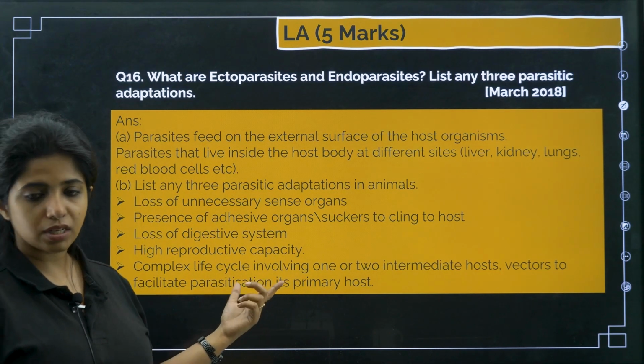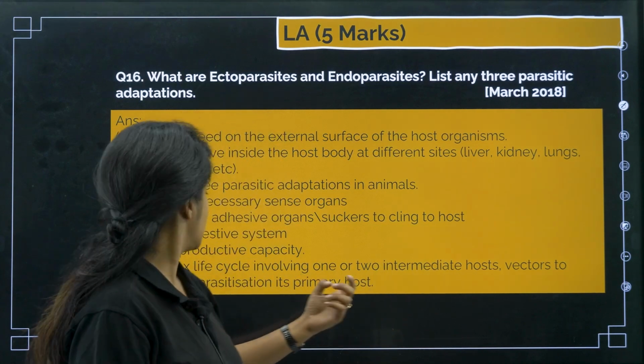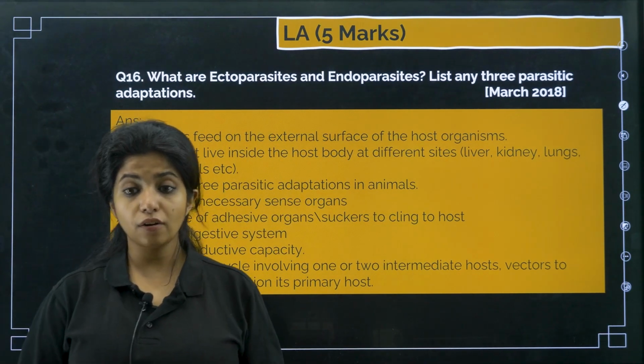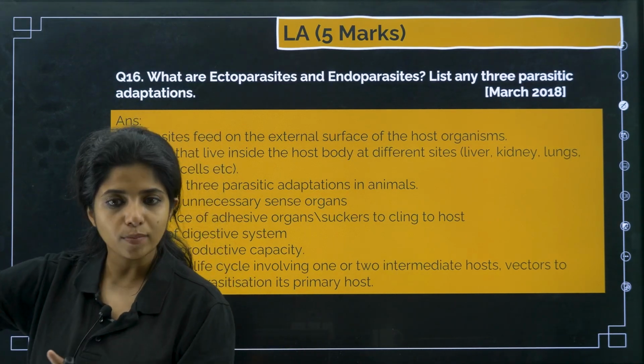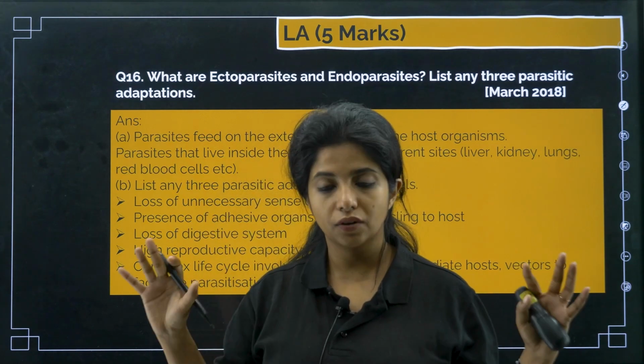High reproductive capacity, complex life cycle involving one or two intermediate hosts, vectors to facilitate parasitization in its primary host. So they have different hosts. Their life cycle is kind of complex and slow, but it is very good. They would be able to survive with the help of that.